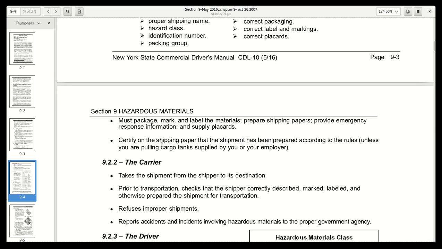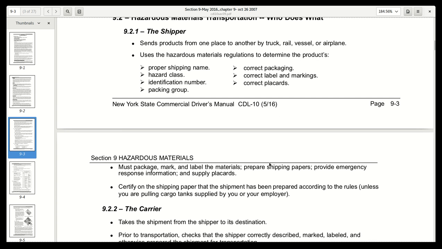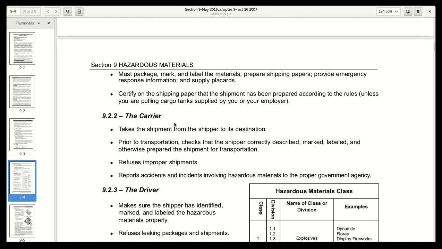The shipper must certify on the shipping paper that the shipment has been prepared according to the rules, unless you are pulling cargo tanks supplied by you or your employer. So these are the things the shipper does. The carrier takes the shipment from the shipper to its destination.